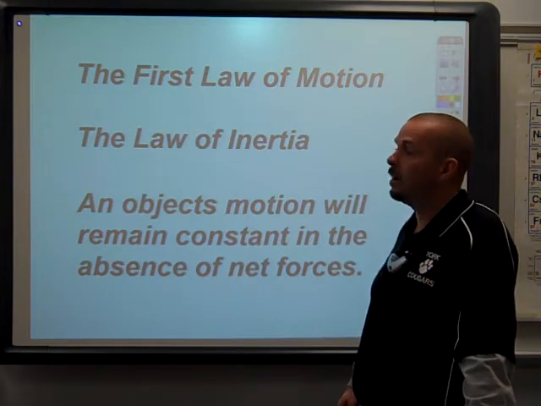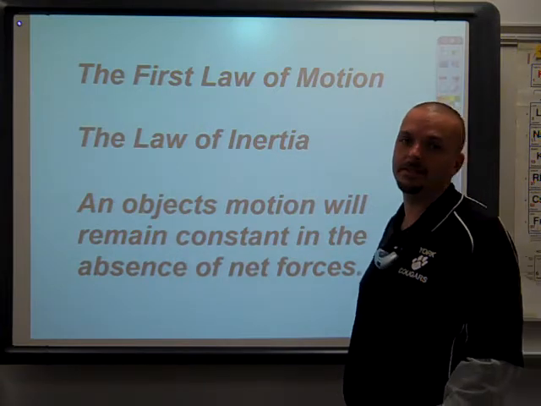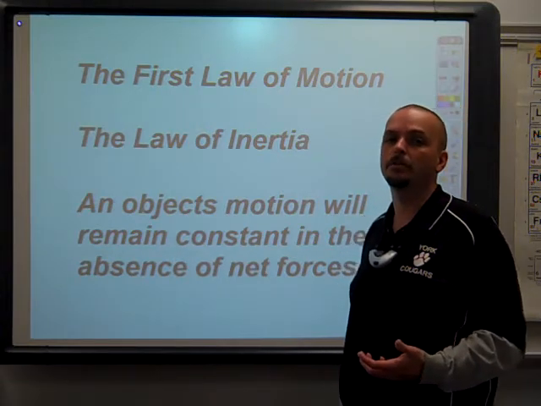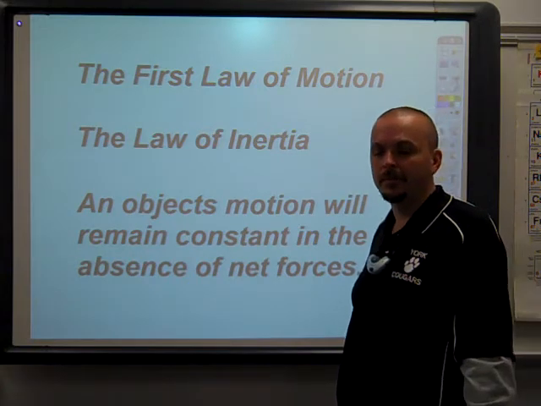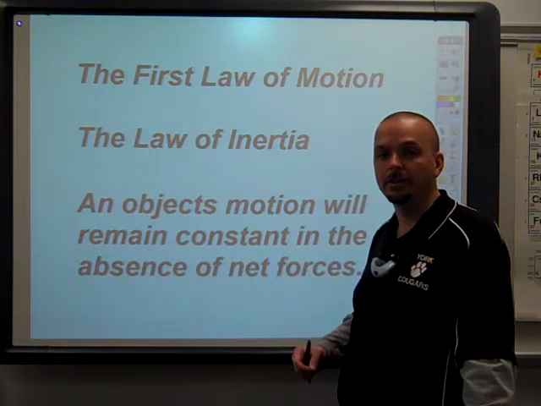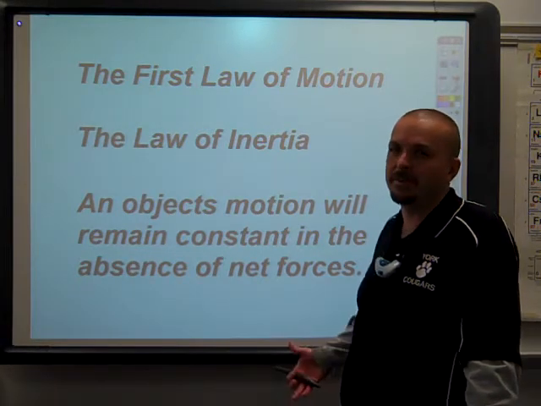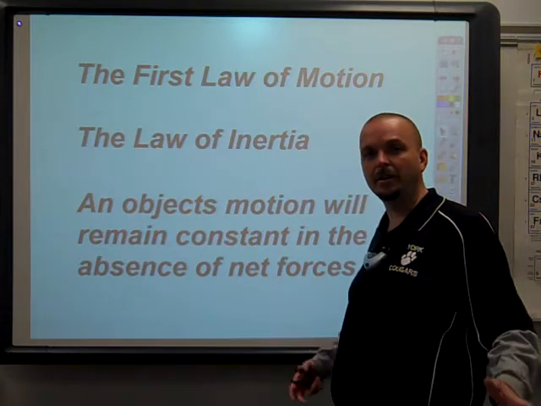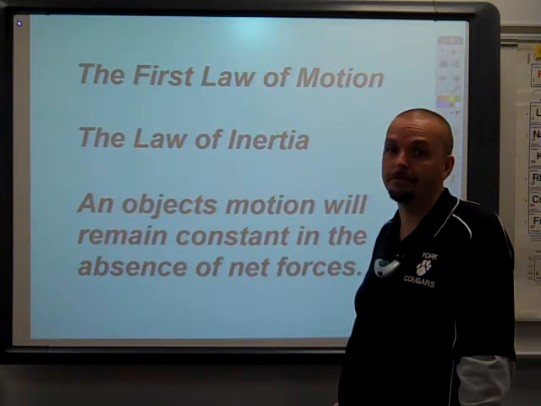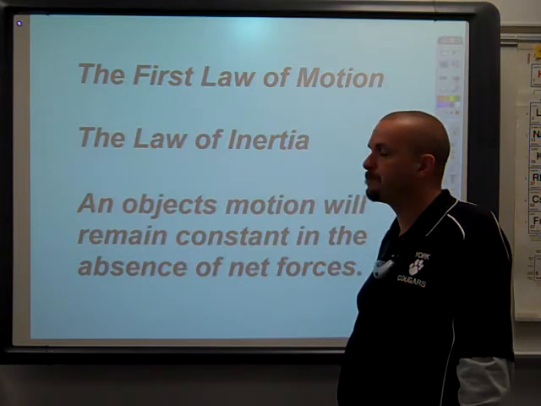First law is called the law of inertia, because that's what it's all about. Inertia is the tendency of an object to resist changes in motion. Something that has a lot of inertia doesn't change motion easily. Something that has very little inertia does change motion pretty easily. So, for example, something like a train has a lot of mass, very large object. It has a lot of inertia. It's hard to speed it up. It's hard to slow it down. It's hard to turn a train.